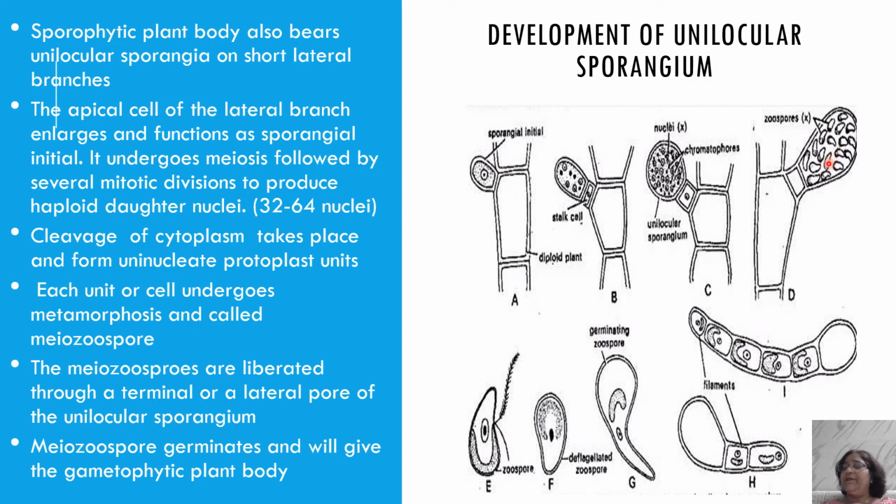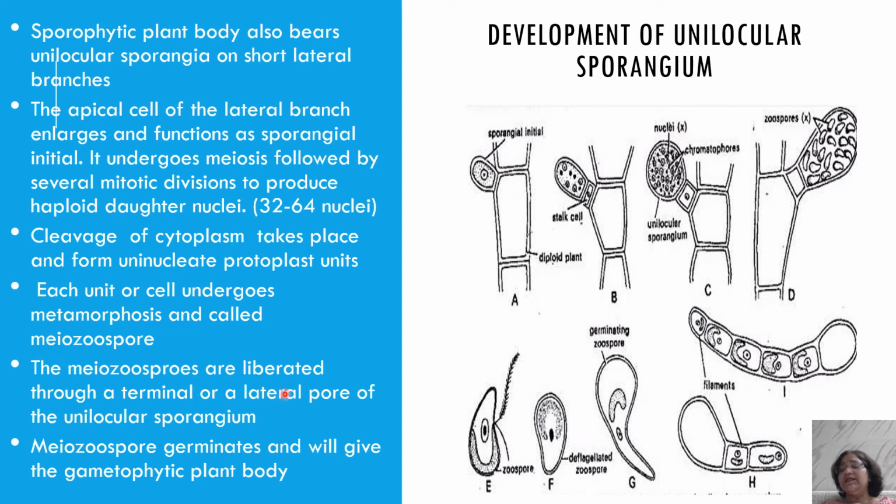And the basic nature, the filament is sporophytic. This unilocular sporangium is present on the sporophytic plant body, but it undergoes meiotic division first, so all the zoospores which are formed are haploid in nature. So they are also known as myozospores. Myo means zoospores which are produced after meiosis.